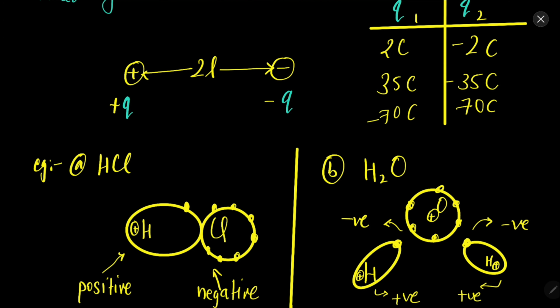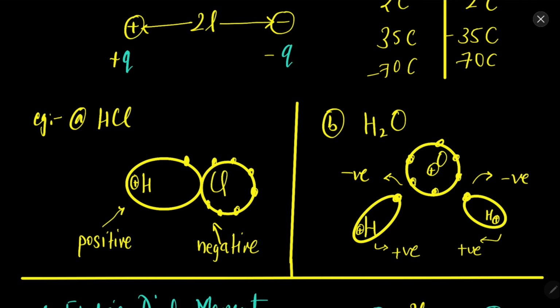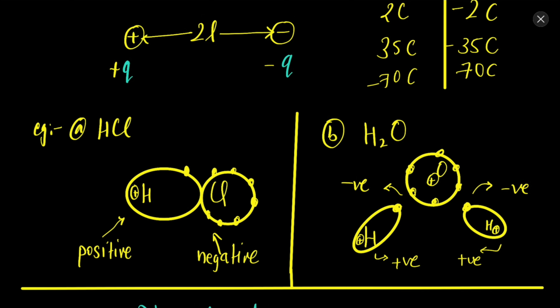So where do we see dipoles? Dipoles are everywhere. For example, molecules show dipole property. For example, HCl. In HCl, chlorine is very electronegative, so it attracts the electron of hydrogen towards itself. So this region of hydrogen becomes positive and this region becomes negative.